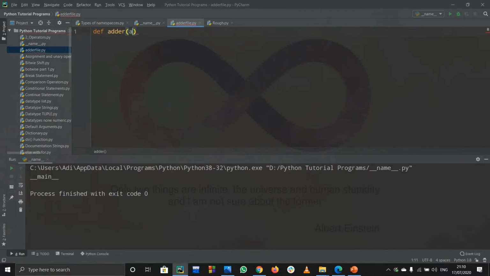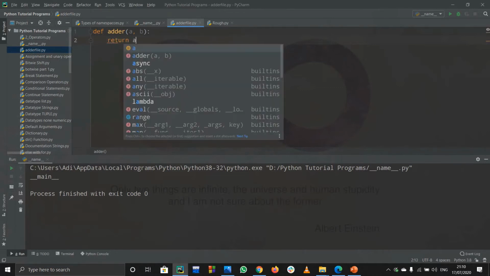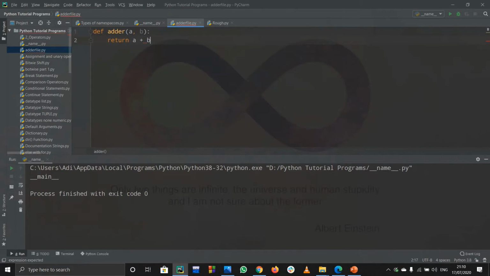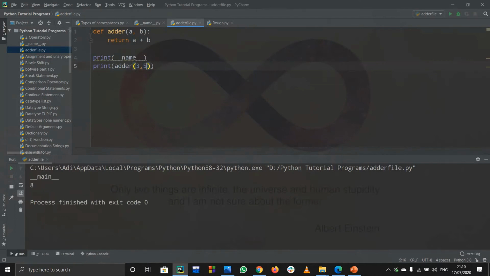The function takes two arguments, and what we'll do is just return a plus b. So basically it will just return the addition of a plus b. And let us print out the name of this module as well. Actually, let us call this function as well. Why not? I'll print out adder of any two numbers, like say 3 and 5. So it gave me the output of 3 and 5, that is 8.